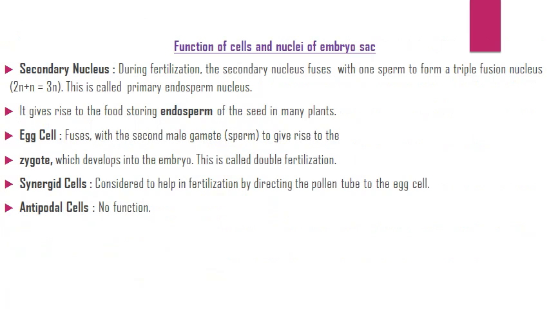Function of cells and nuclei of the embryo sac. Secondary nucleus: during fertilization, the secondary nucleus fuses with one sperm to form a triple fusion nucleus. This is called the primary endosperm nucleus. It gives rise to the food storing endosperm of the seed in many plants. The egg cell fuses with the second male gamete to give rise to the zygote, which develops into the embryo. This is called double fertilization.